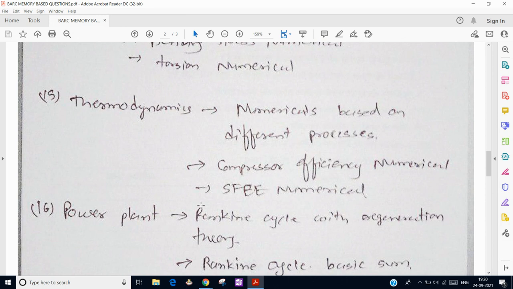We have to find the work done, n upon n minus 1 into (P1V1 minus P2V2), based on that formula. Okay. And there was one question on the steady flow energy equation.